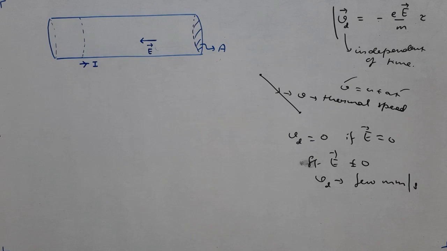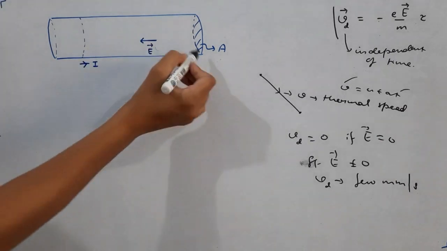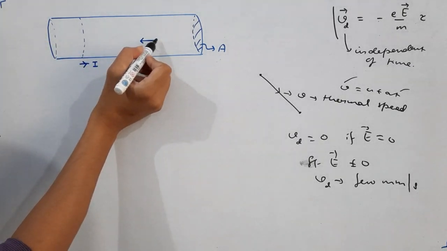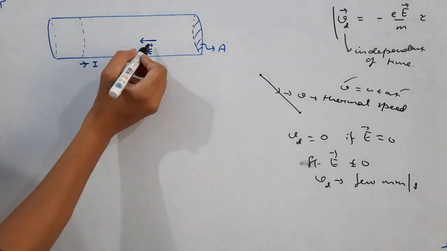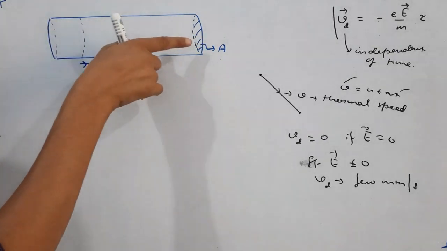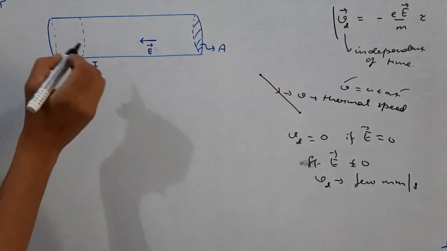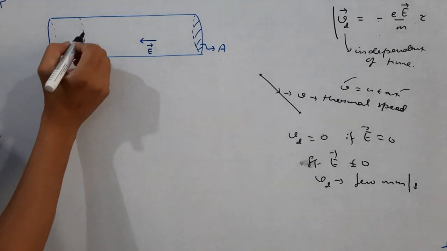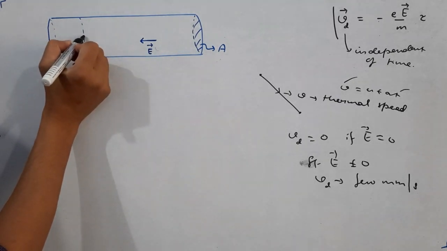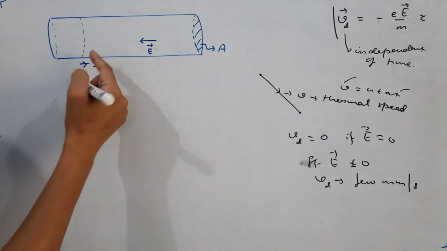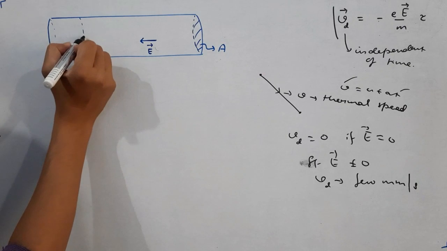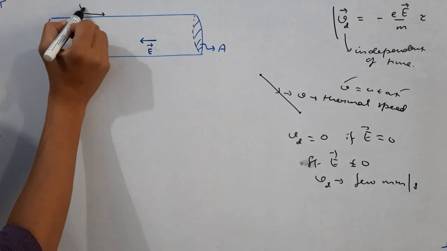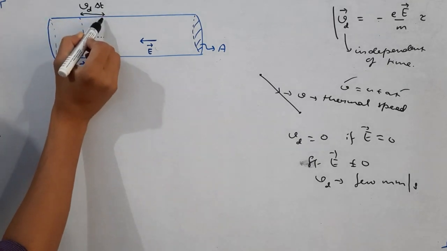Now let's consider a cylindrical conducting wire. Its area of cross section is A and its ends are, suppose, connected to some battery, and hence between its ends there is an electric field. So E vector is towards left, so the free electrons will drift towards right as per this relation. Now imagine a particular cross section. This cross-sectional area is capital A. The free electrons over here will drift towards right because the electric field was towards left, with how much speed? Vd. So in time delta t, these free electrons will cover some distance. That distance will be how much? Speed into time. So Vd times delta t.